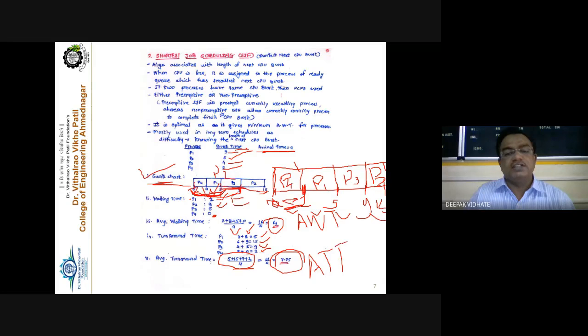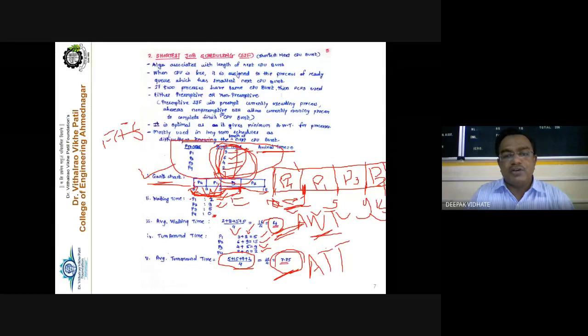So see, this is the same set of processes, the same example that we discussed earlier with FCFS. FCFS gives you more waiting time as well as more turnaround time, but here you get the minimum average waiting time and the minimum average turnaround time, right? So this is the second algorithm, called shortest job first, where we are going to consider the execution time of the process, the second column.